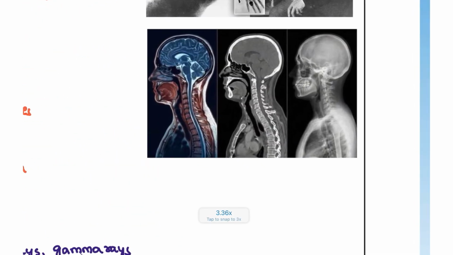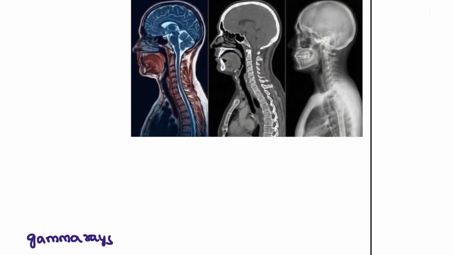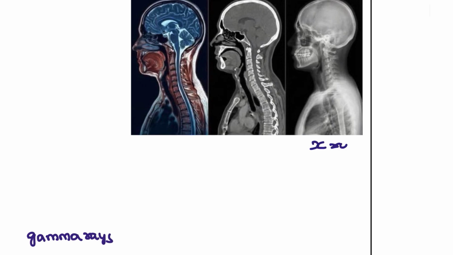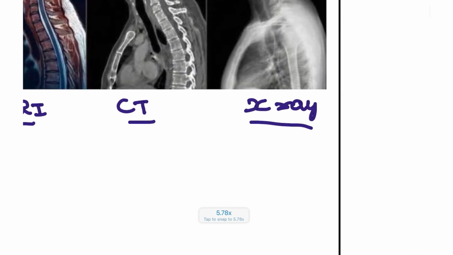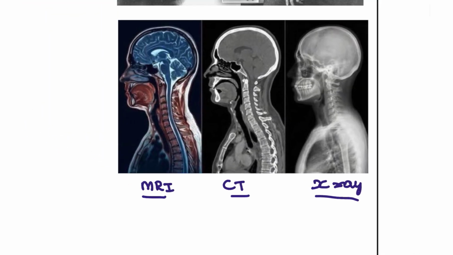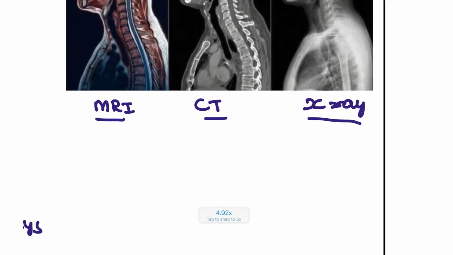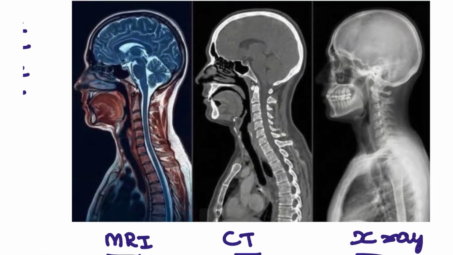And how are we going to differentiate the X-rays? Everything here you can see, this is the X-ray, right? And this is the MRI, and this is the CT scan. How have I differentiated these three from the image itself? All the rays, all the imaging will only show us two colors. One is black and the other one is white. But this white or black has to be differentiated, and they have specific terms for each one. For example, in the MRI you can see the bone is not as thick as in the CT scan. That is one difference.